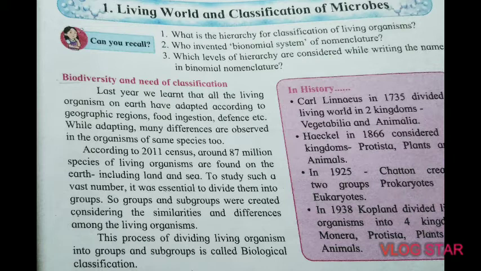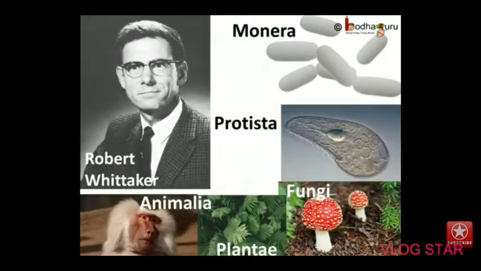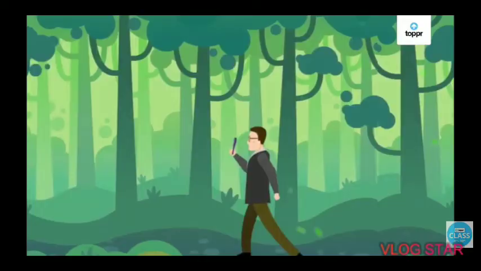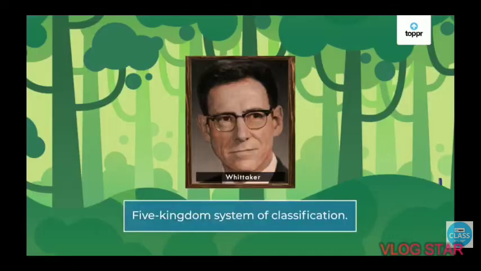In the previous video, we have learnt about biodiversity and need of classification. So let us continue with five kingdom system of classification. Robert Harding Whittaker was an American ecologist. In 1969, he divided living organisms into five groups. For this classification, Whittaker considered following criteria.